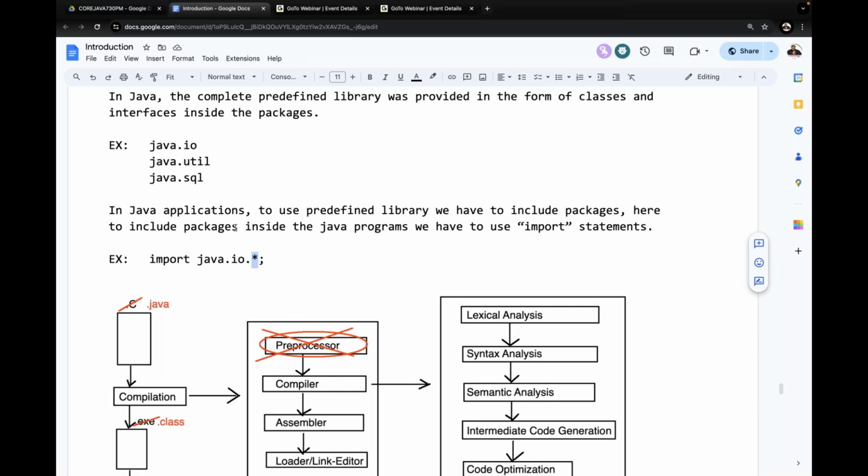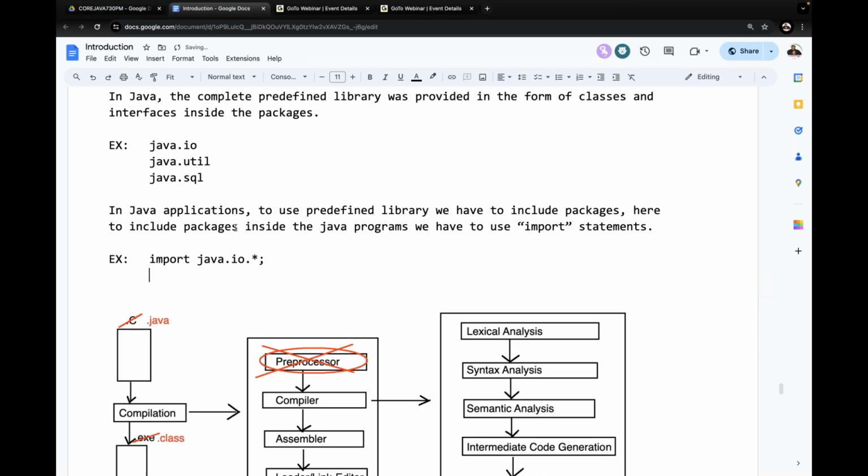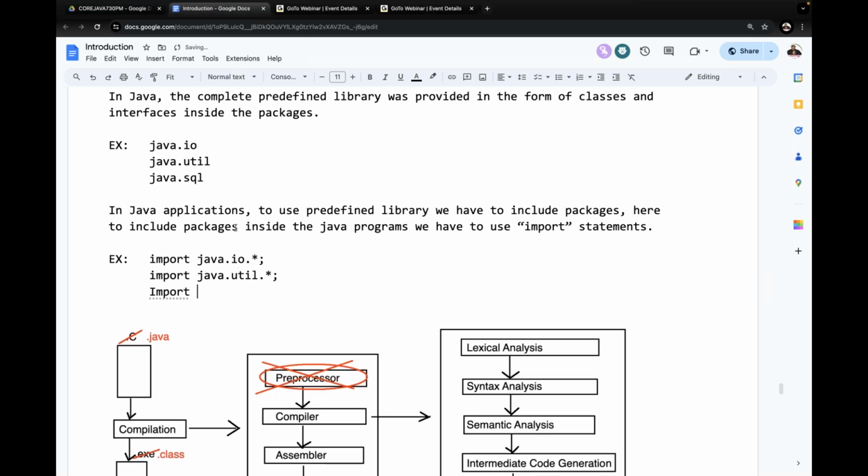My intention is to get all classes and interfaces from the java.io package, and to represent all members of java.io we use the star. Next is import java.util.*. Next is import java.sql.*.